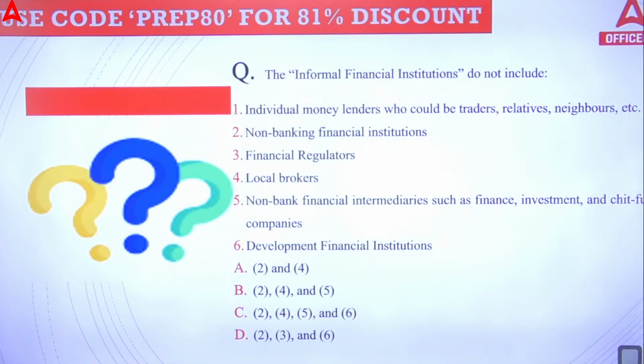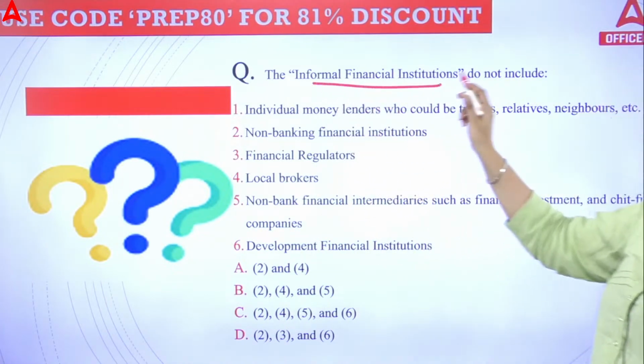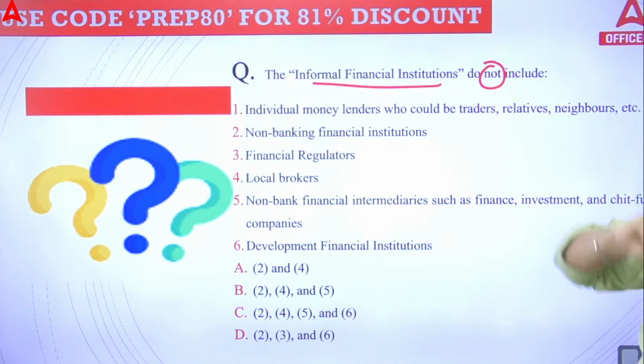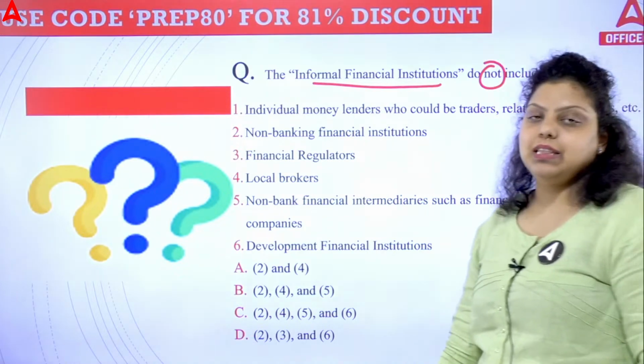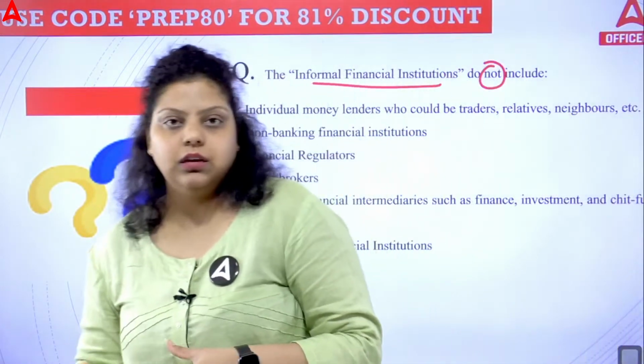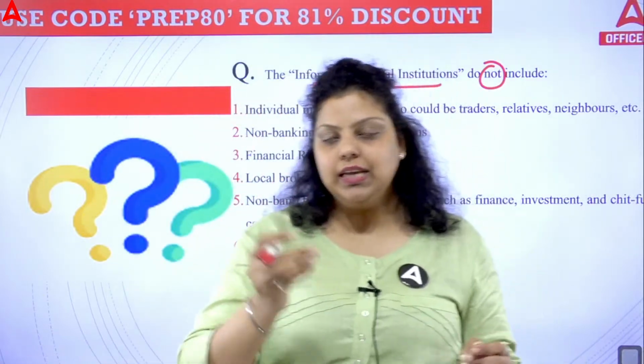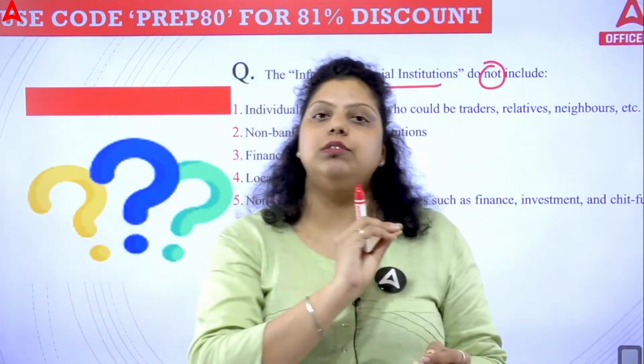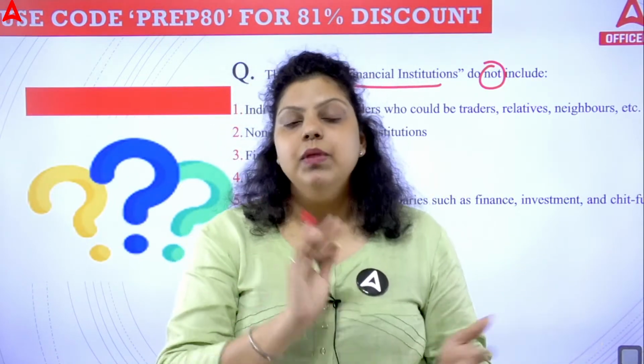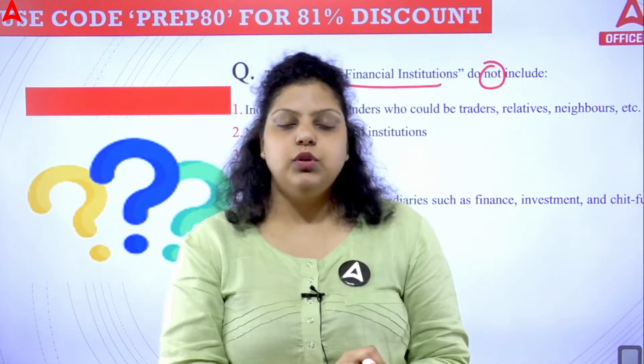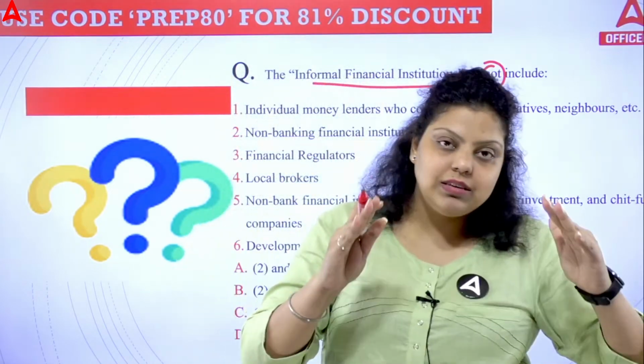Okay, so first you can see the question: informal financial institutions do not include. We have seen that IIBF has changed the pattern of asking questions in the Indian economy and Indian financial system paper since the May 2023 attempt. IIBF has changed the pattern, and for your Indian financial system and Indian economy subject, it started asking statement-based questions.